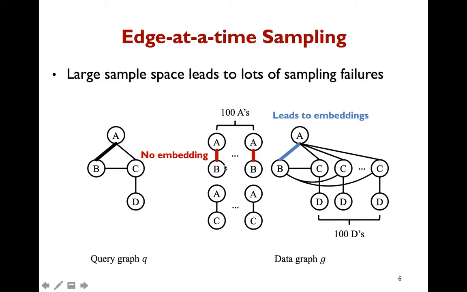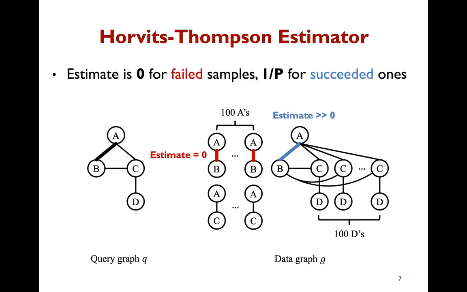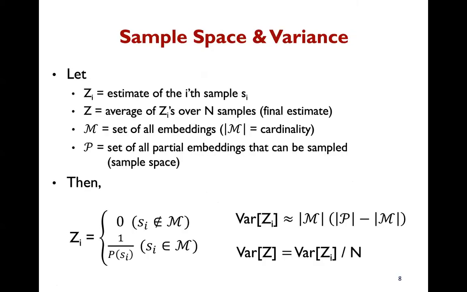The other 100 red edges here lead to sampling failures, which means that no embeddings of the query can be sampled. Since WanderJoin is a Horvitz-Thompson estimator, estimates are zero for failed samples and inverse probability for other samples. Overall, the estimate is unbiased, but it will mostly suffer from underestimation and the variance will be extremely large.